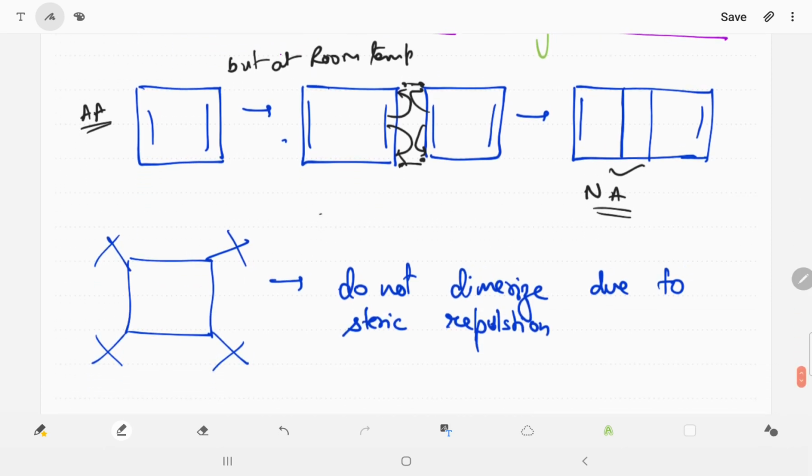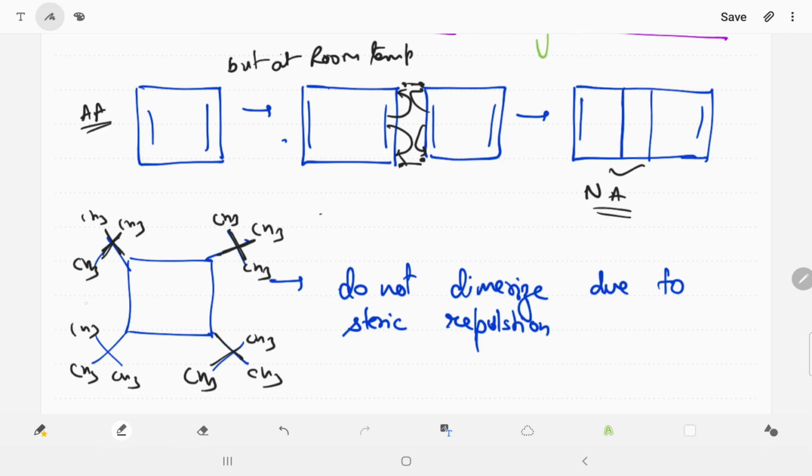But if this cyclobutadiene ring has a tertiary butyl group, this is a tertiary butyl group, a carbon-containing group, with CH3 groups, so it will not dimerize due to steric repulsion.